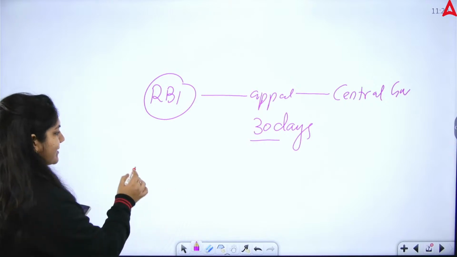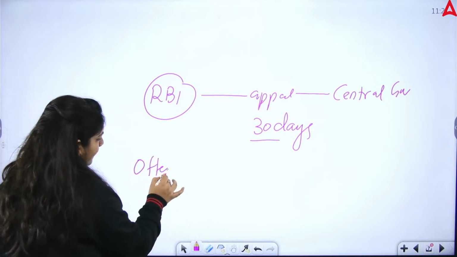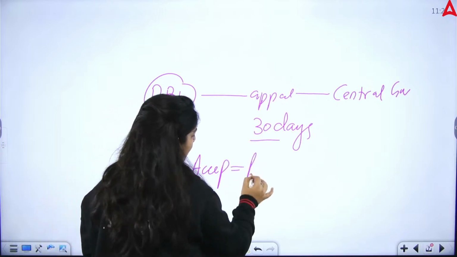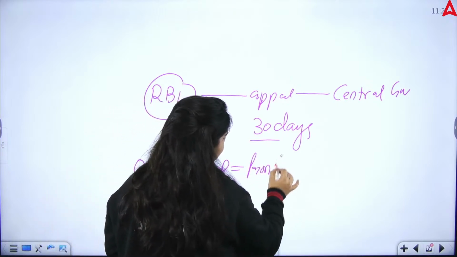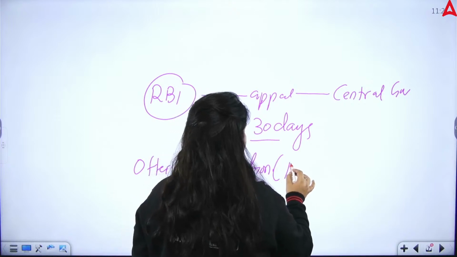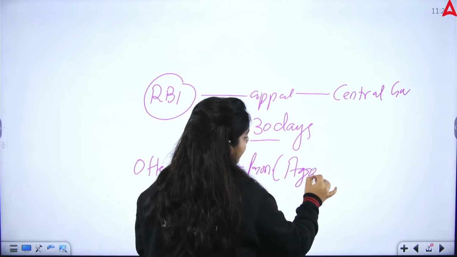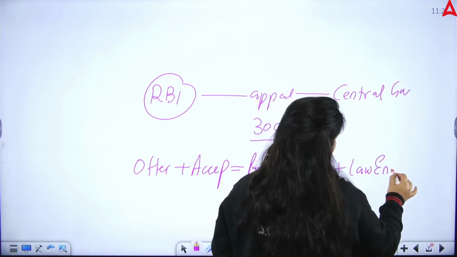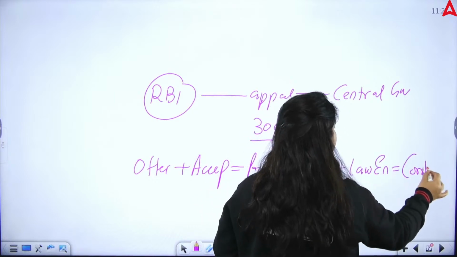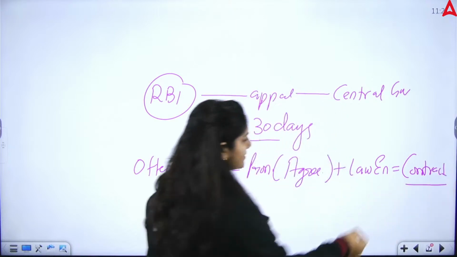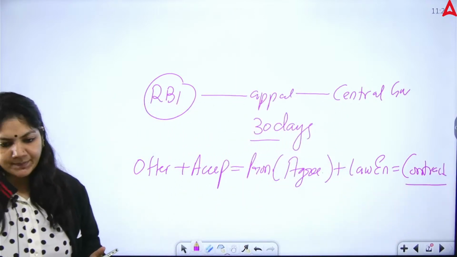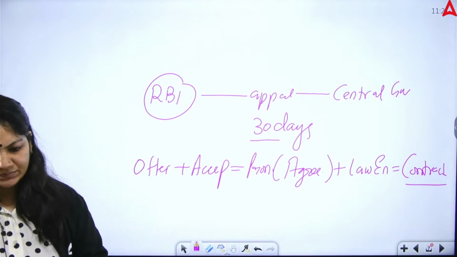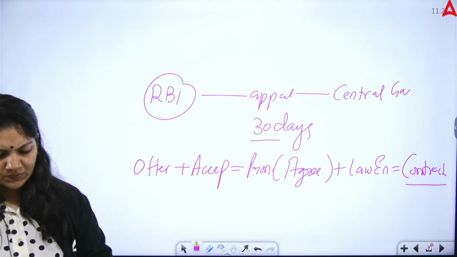Contract formula. We have already done this. Offer plus acceptance is equal to promise. A promise, in legal term, is called what? Agreement. An agreement, when enforceable by law, is called a contract. This is the formula of contract.